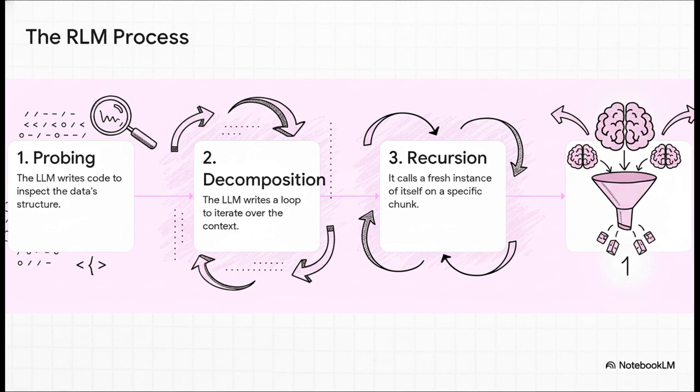Step 1 is probing. The LLM writes code to inspect the data structure. Step 2, decomposition. It writes a loop to iterate over the context. Step 3, recursion. Inside that loop, it calls a fresh instance of itself on a specific, isolated chunk. And finally, step 4, aggregation. The root LLM collects all the outputs from these subcalls and synthesizes the final answer.